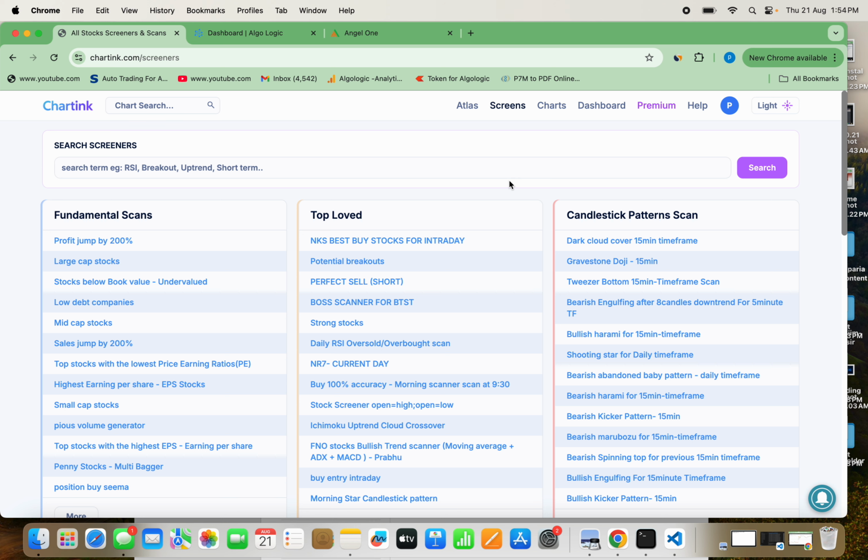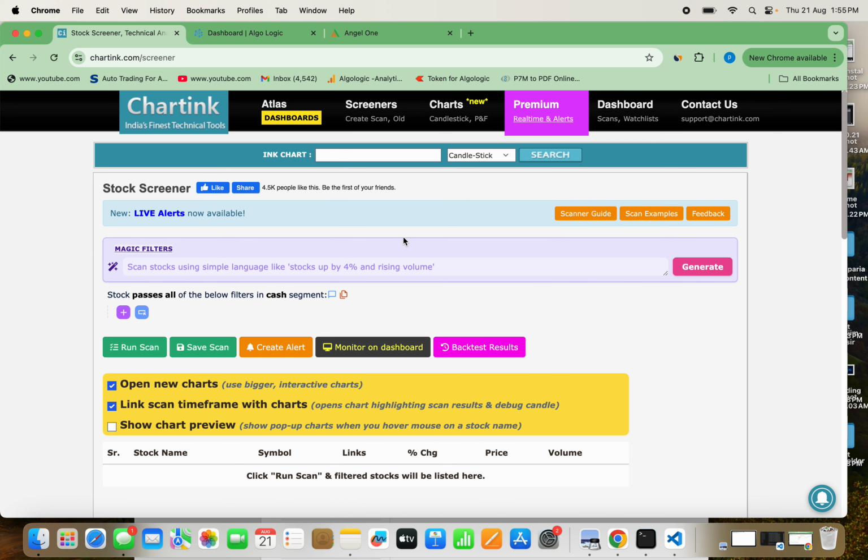So don't worry, you don't have to worry about anything. Charting also has a very lovely AI feature where you can make your beautiful strategy just by writing in English words. That means if you write in English words, it can understand how to create your strategy. So I will go to this create strategy. Here you will get this kind of dashboard. That means here you can add your plus sign, you can add the filters and so on. Now that sounds very complicated. So what we will do, we will use the feature of AI.